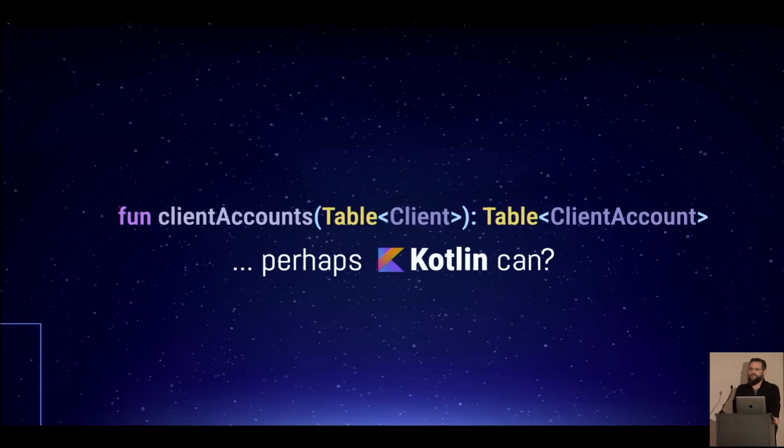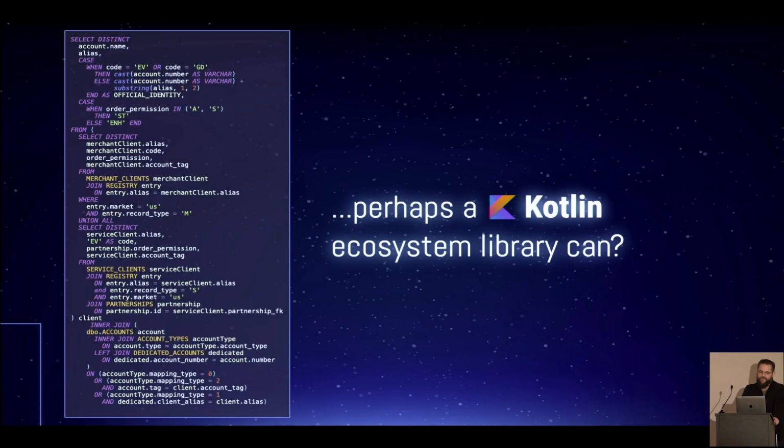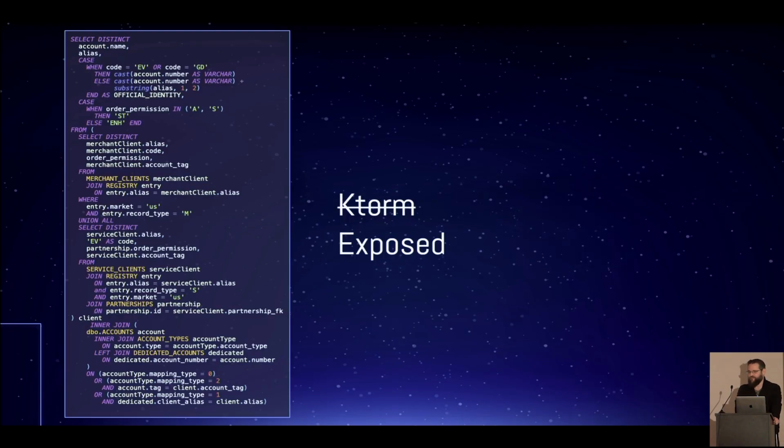So of course, we try and look to higher level languages to solve this problem, and yay, Kotlin, do we have a solution for this in Kotlin? And we don't. We actually don't. I looked at Kotlin libraries, I looked at KTorm. KTorm doesn't support inner tables with nested aliases. Exposed can sort of do it, but you have to drag it over the finish line. So again, let's feel the pain, and let us drag it over the finish line.